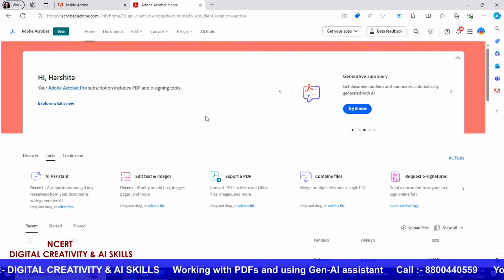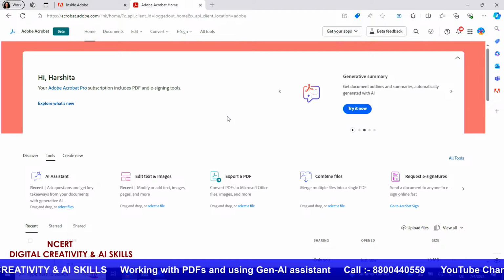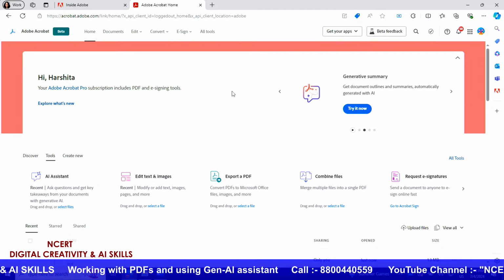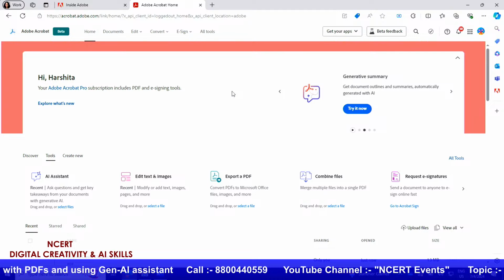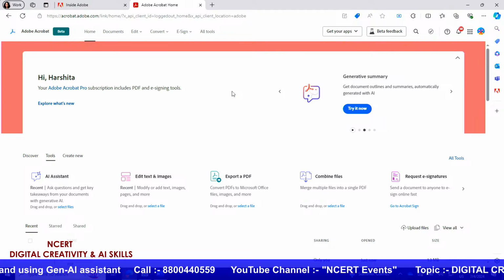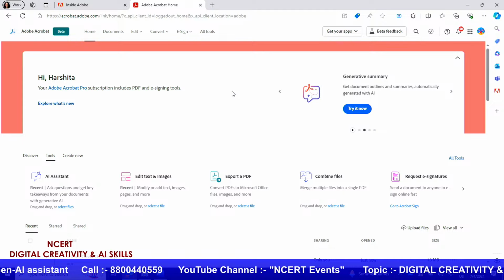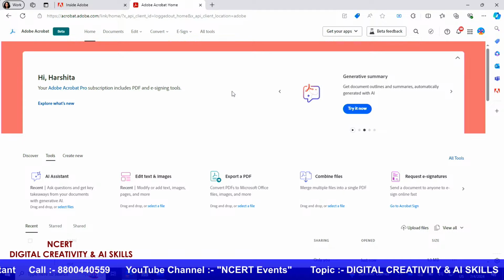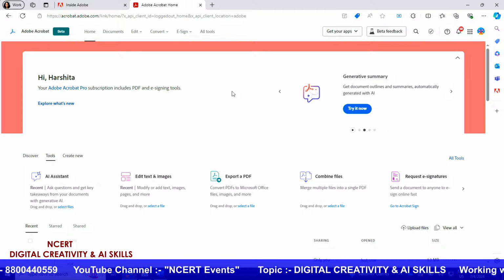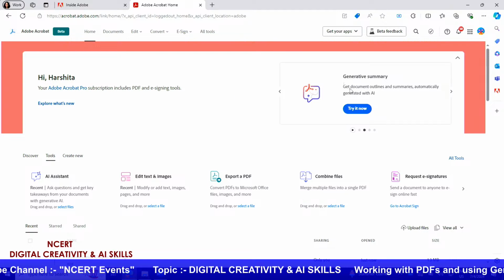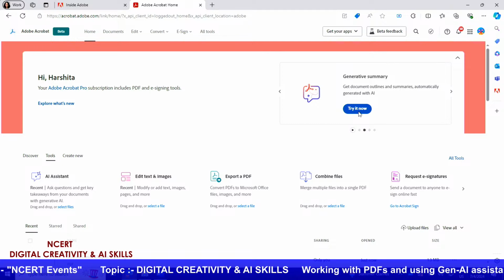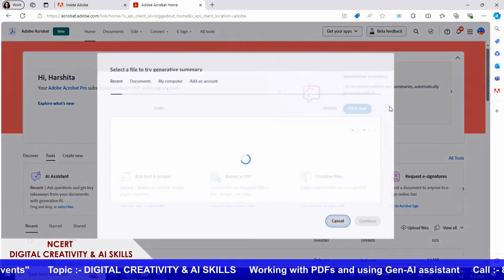So here I want to take the time and introduce the tool Generative Summary and how it can help you, as the name says, create a summary for you for any new document that you have, and how you can then use it to review things quickly. So what I am going to do right now is try out the Generative Summary. I will click on try it now.